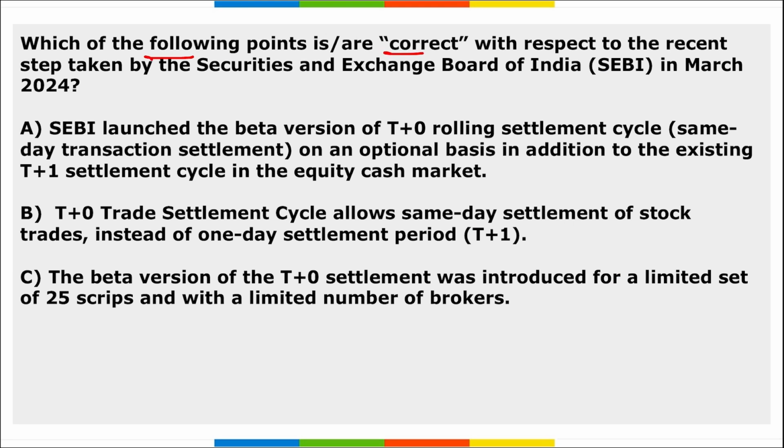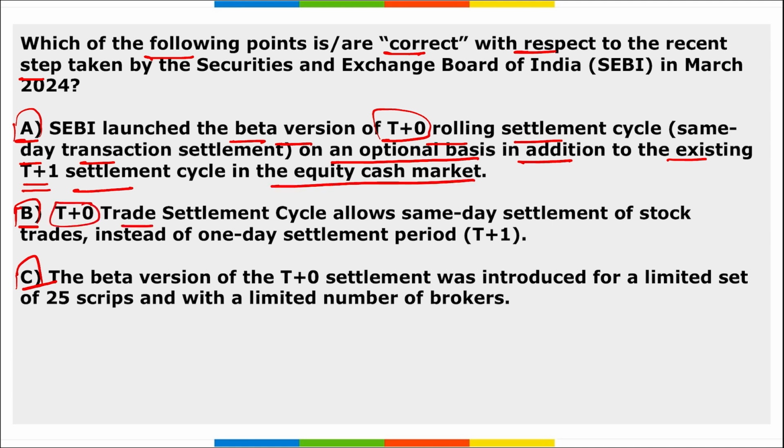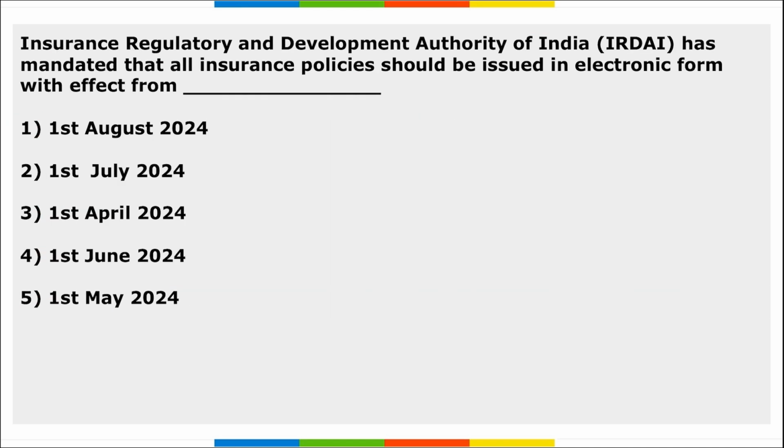Next, which of the following points are correct with respect to the recent steps taken by SEBI in March? If we look at the options, all these options are rightly mentioned. SEBI launched the beta version of the T+0 rolling settlement cycle, that is the same day transaction settlement on an optional basis in addition to the existing T+1 settlement cycle in the equity cash market. The T+0 settlement cycle allows same day settlement of stock trades instead of the 1 day settlement period of T+1. The beta version of T+0 settlement was introduced for a limited set of 25 scrips with a limited number of brokers. So all of these are rightly mentioned.